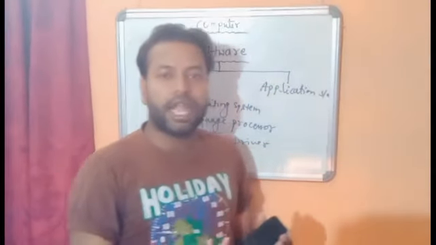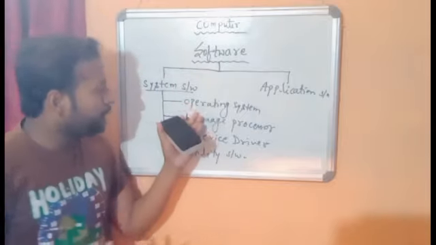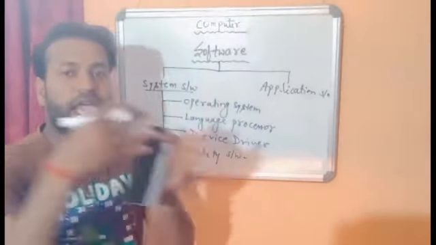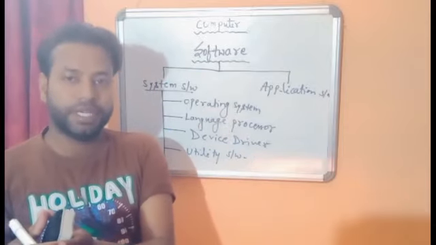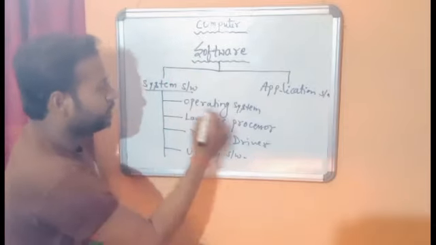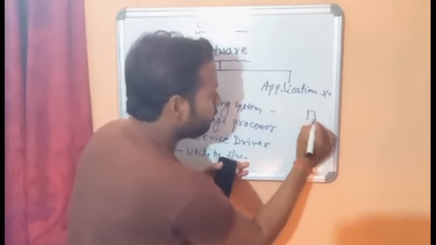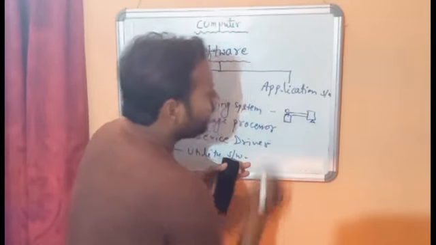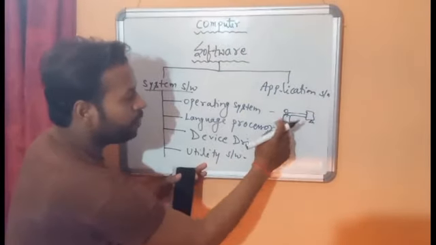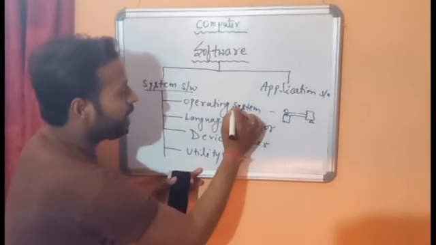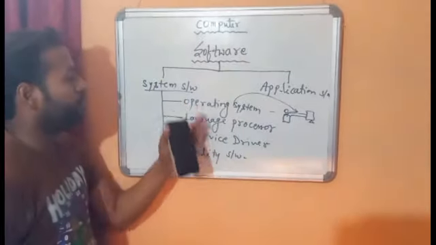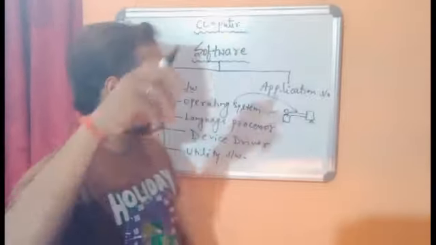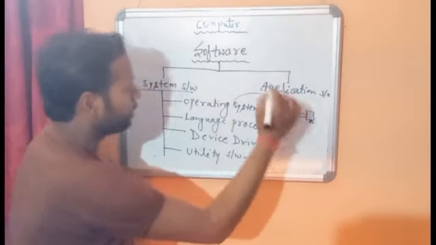In our own language, operating system provides an interface between user and computer. That means between user and computer, one interface will be provided, and that is only possible because of the operating system.